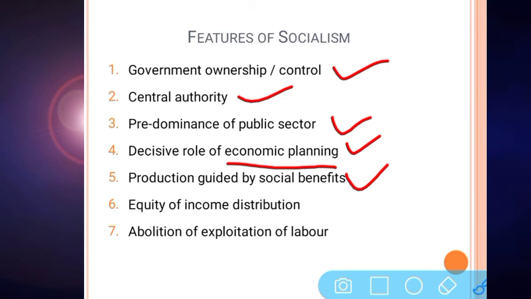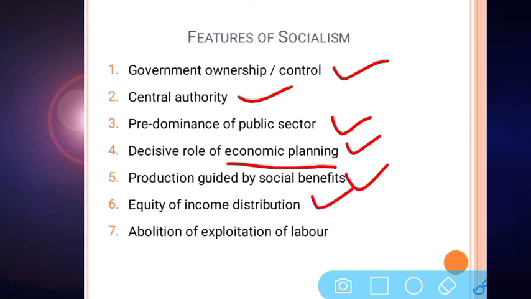Unlike in capitalism, where goods are produced for selling and the aim of the company is to earn maximum profit, in socialism the goods are not produced for the purpose of selling, but for the betterment and welfare of the society. So the goods are produced accordingly, and the prices are also determined in this way.